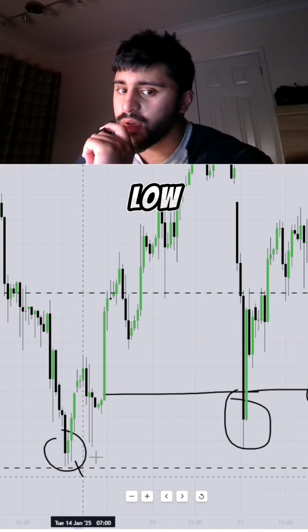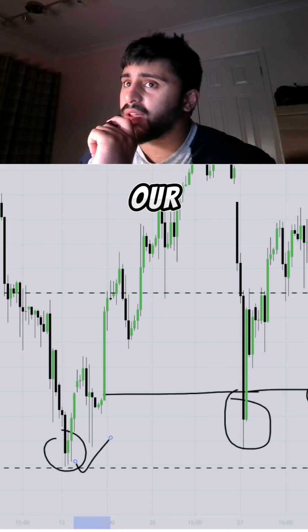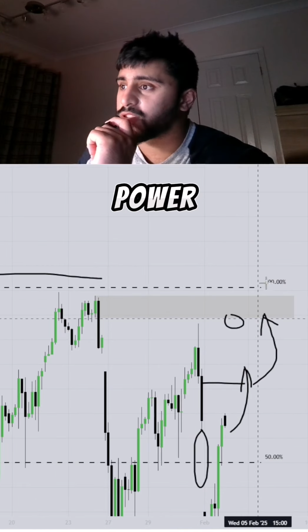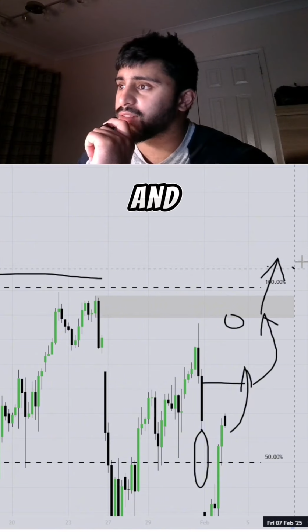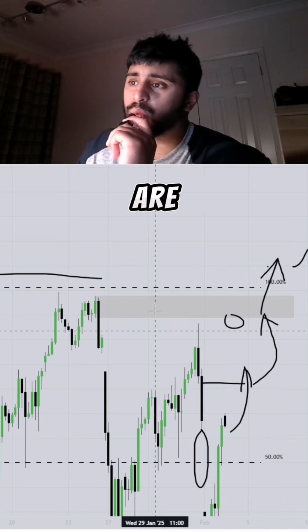So this structural low is a strong low, right? It's been left intact. And so because of that, our bias is very much bullish, right? I do expect price with Donald Trump in power to blow through this zone and to eventually continue making all-time highs. The reason for that is very simply these are weak zones, right?